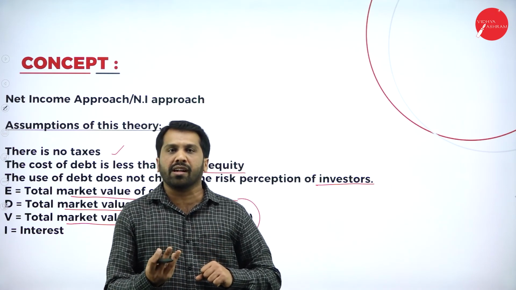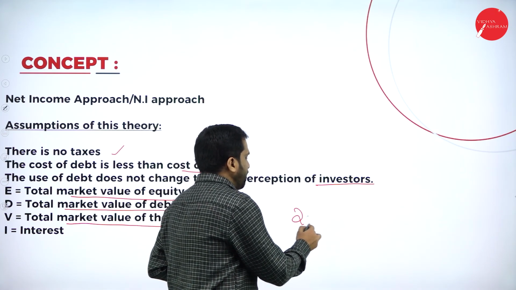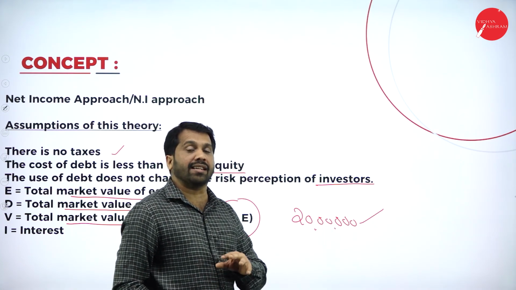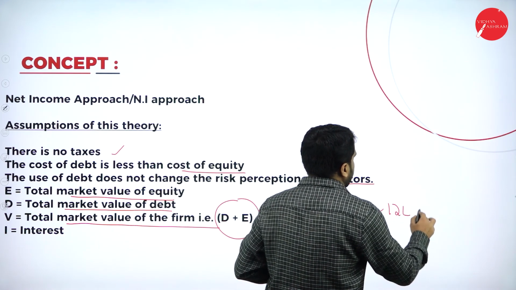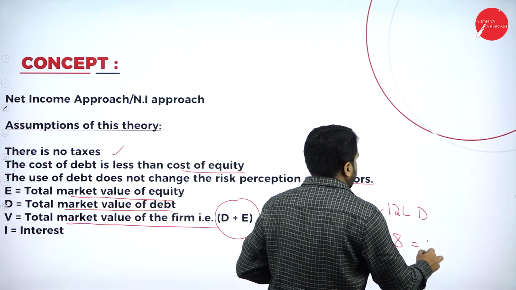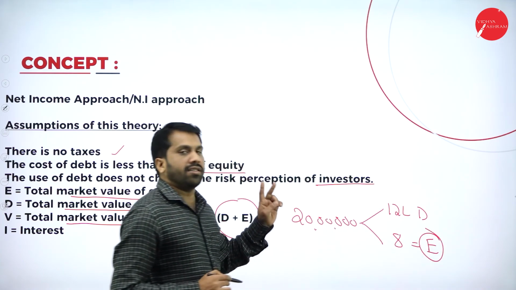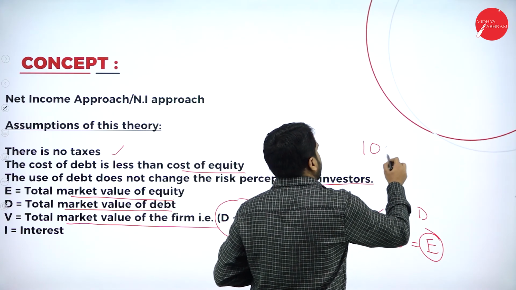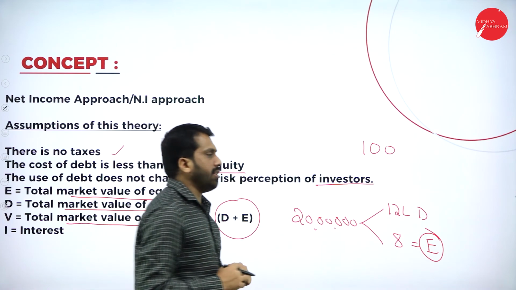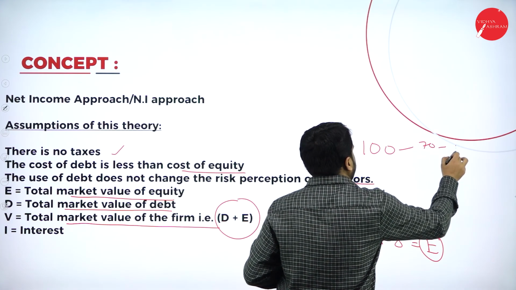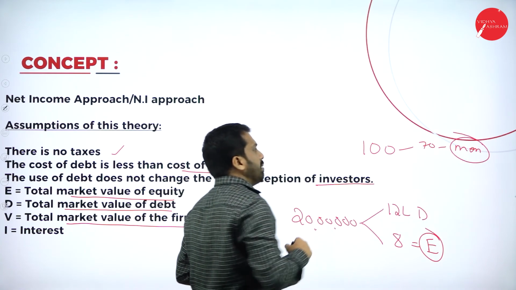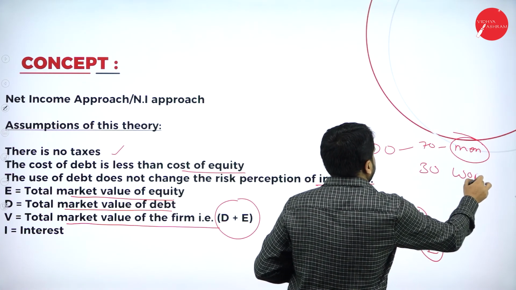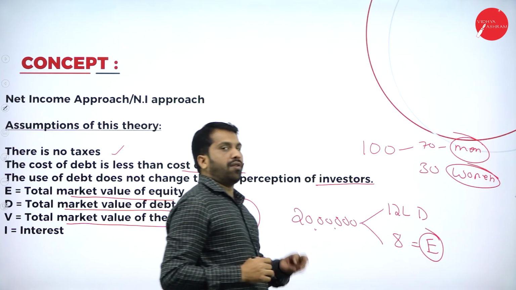Just assume that your investment is 20 lakh. In this 20 lakh, you have collected 12 lakh from debentures. Means balance 8 lakh will be what? It must be equity, because there are only 2. I give you one more example. There are 100 members. In that, 70 members are men. What about 30 members? The 30 members are obviously women. Clear? Don't go for the third gender.